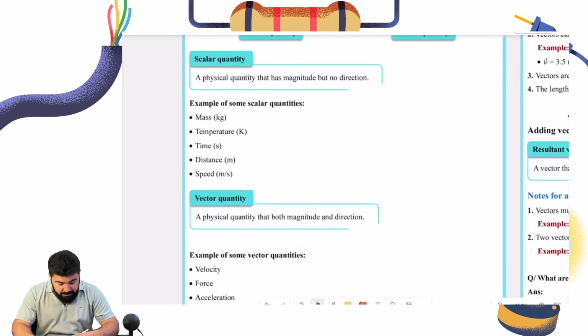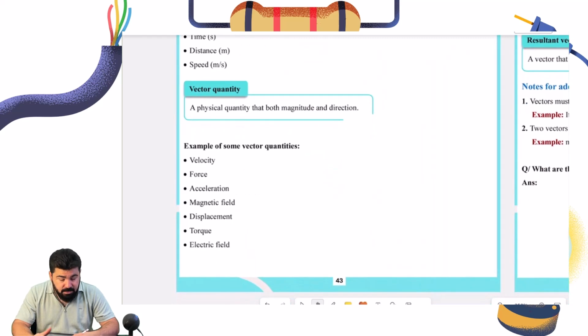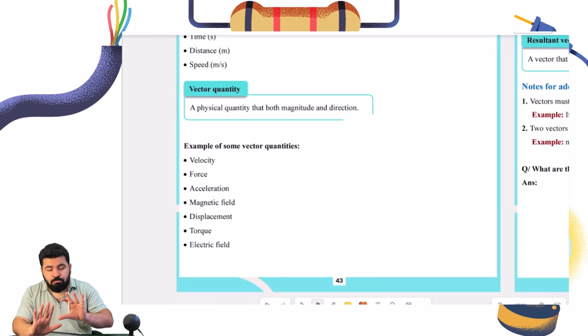An example of that is velocity, which we talked about. We said that we should have a direction for velocity, okay? Otherwise it becomes speed, because speed is without a direction. Another example of it is force. For example, when you are trying to push an object, of course you need a direction. You cannot just push objects randomly.